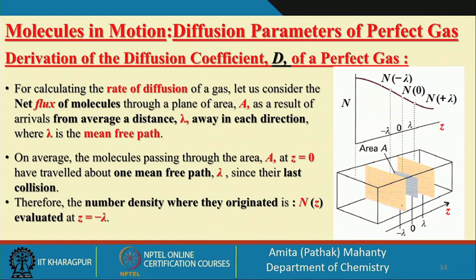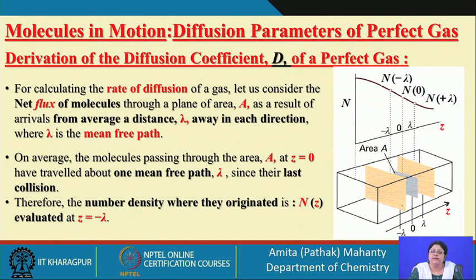So, when you are talking about the kinetic theory of gases, this was the question we had taken up, which we have not discussed previously. Remember, the distribution of our interest is a window of area A. We are looking at the particles reaching the window after traveling a distance of one mean free path, that is, a distance lambda.